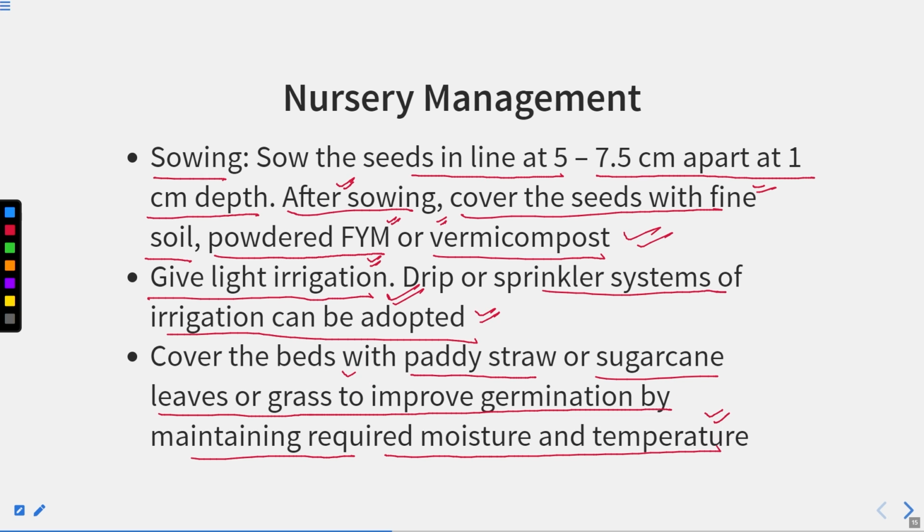So cover the beds with paddy straw. You will take paddy straw, means the straw that is left after shedding of the seeds of the paddy, that is the rice. Okay, so that straw you can cover that. It maintains the moisture and warmth. And if you are not having that paddy straw, you can use sugarcane straw or grass, simple like any grass, to improve the germination by maintaining the required moisture as well as temperature for the seed germination.